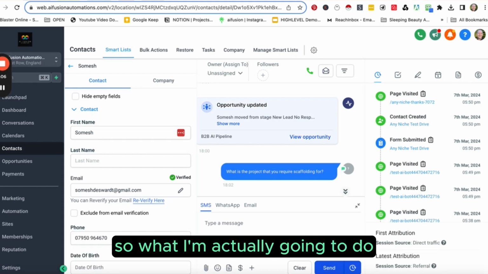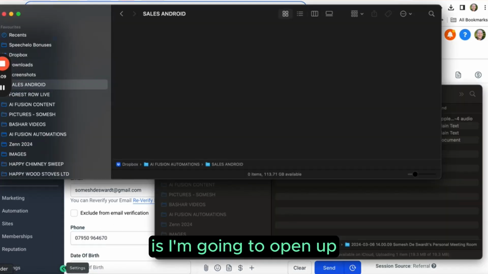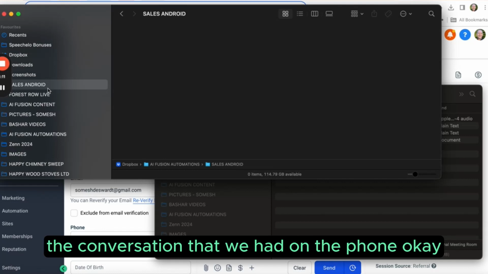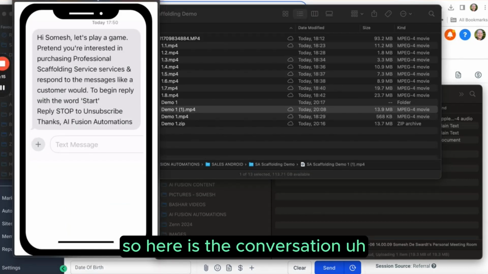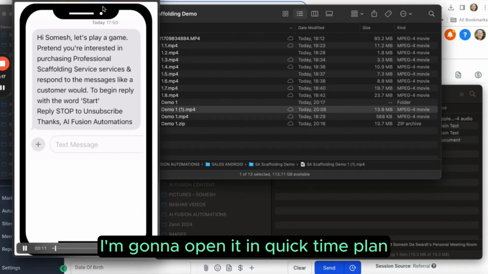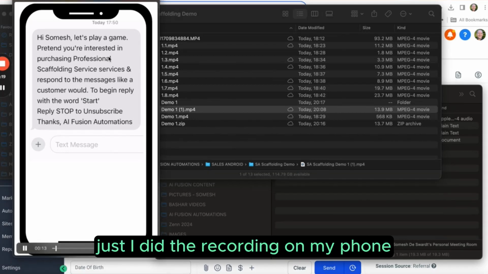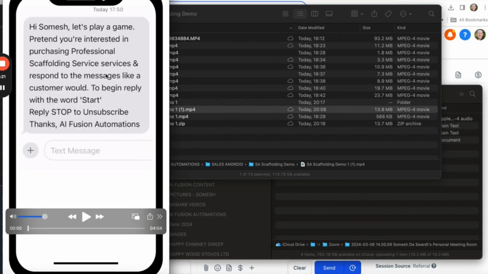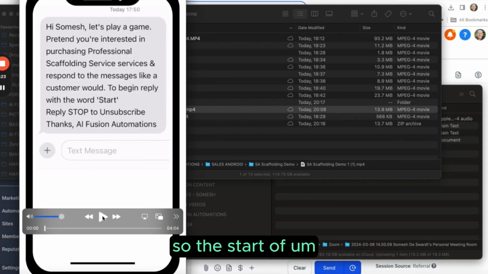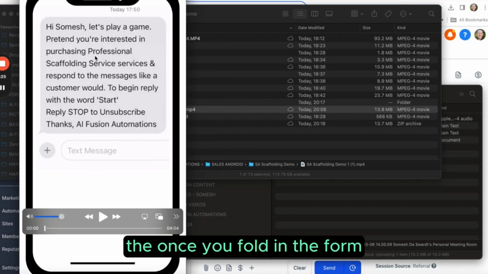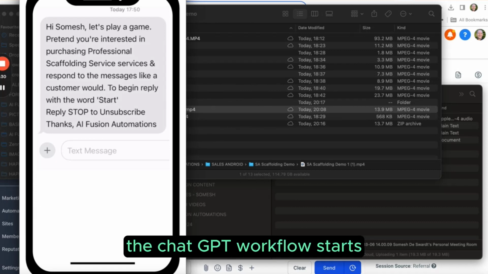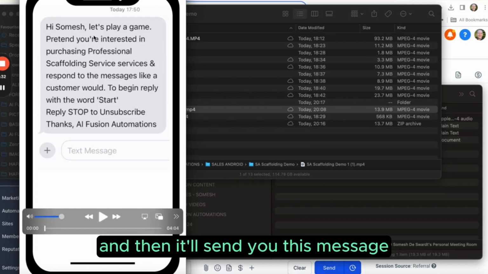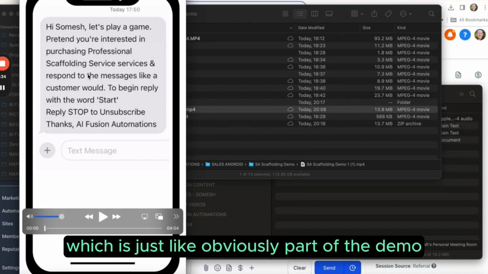So what I'm actually going to do is open up the conversation that we had on the phone. Here is the conversation. I'm going to open it in QuickTime Player. I did the recording on my phone. Once you fill in the form, the ChatGPT workflow starts, and then it'll send you this message, which is obviously part of the demo.